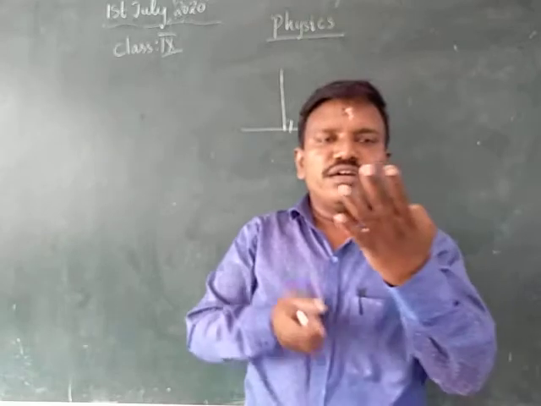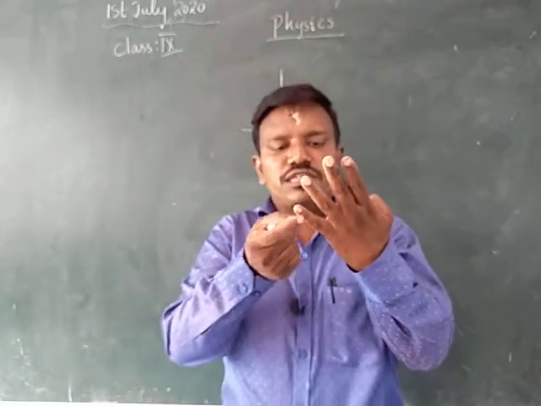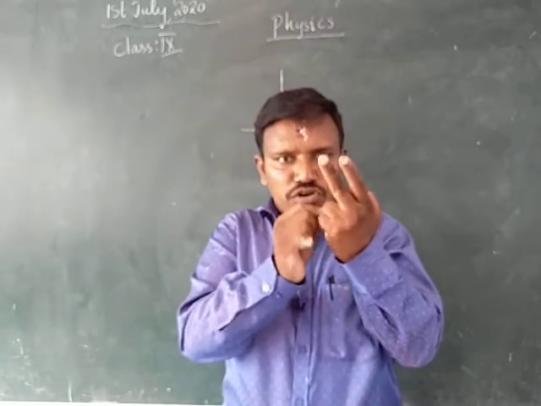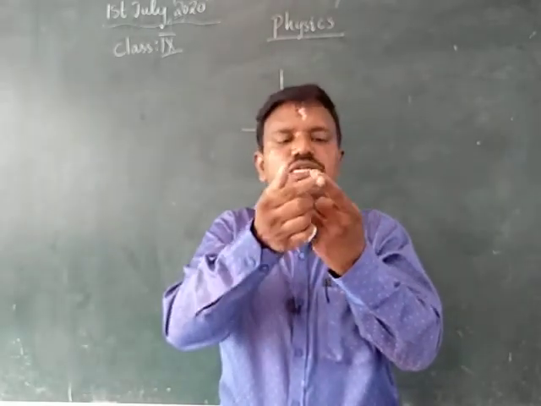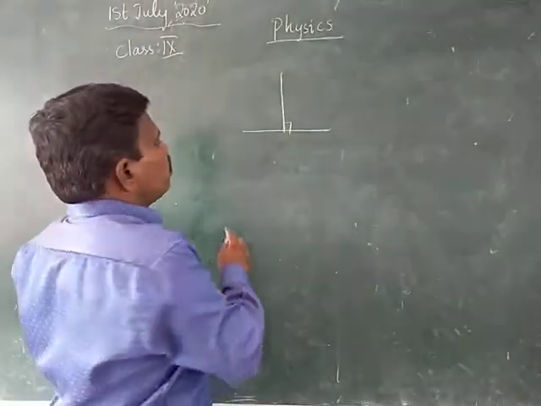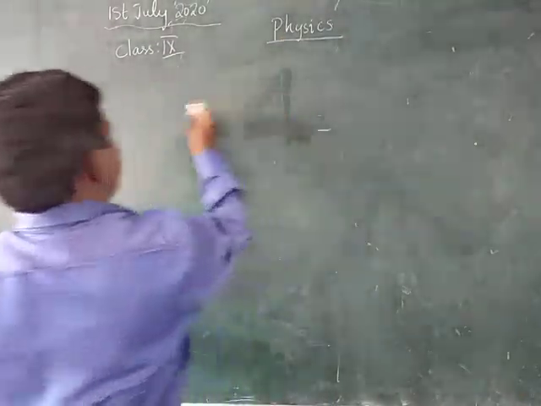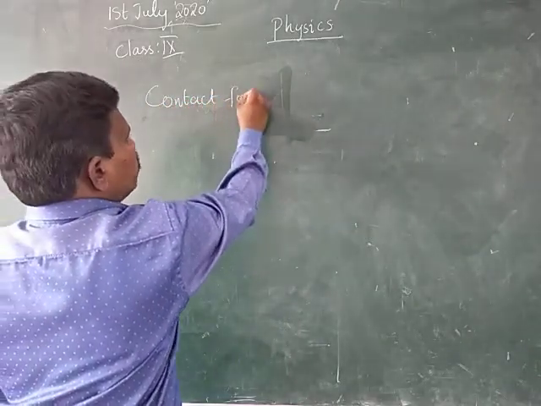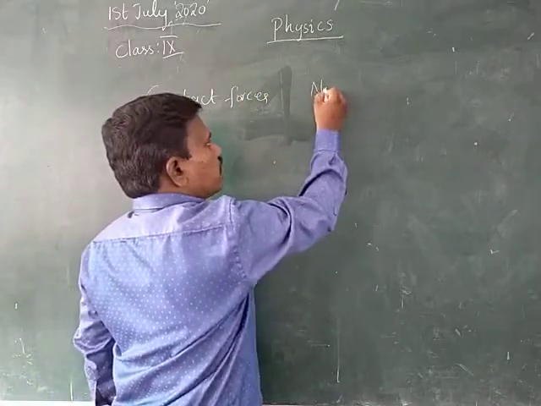Therefore, what are the four different types of contact forces? The four types are muscular force, frictional force, normal force, and tension force. Next one we have is non-contact forces, as well as contact forces.